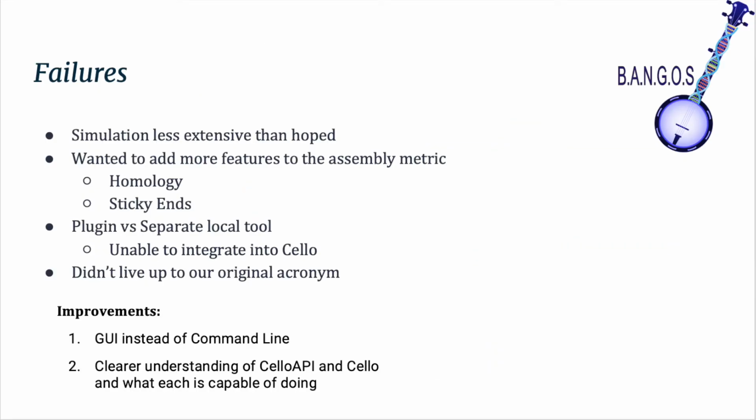Some challenges and failures that we faced were that the simulation was a little less extensive than we had hoped. As we went further into the project, it became clear what we were capable of doing with our knowledge of programming and algorithms. We had originally wanted to use Monte Carlo for the simulation, but it proved too difficult, and we later learned that it was hard to manipulate some parameters because not enough was known. We wanted to add more features such as homology and sticky ends, but we found it difficult to account for computationally, and it was also out of our scope.